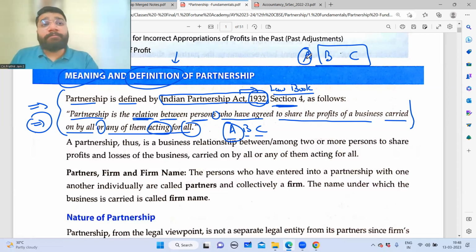Now, Lakshana, if management would have been constrained, then all the 3 would have been working. If A is taking the responsibility on behalf of the other 2 people, which means that in this particular business model, there is no management constraint only. Had there been a management constraint, then why will A allow B and C to be sleeping partner? You get my point? Since there is no management constraint, that's why they have asked them to sleep nicely. Satisfied? Now, very simple, guys.